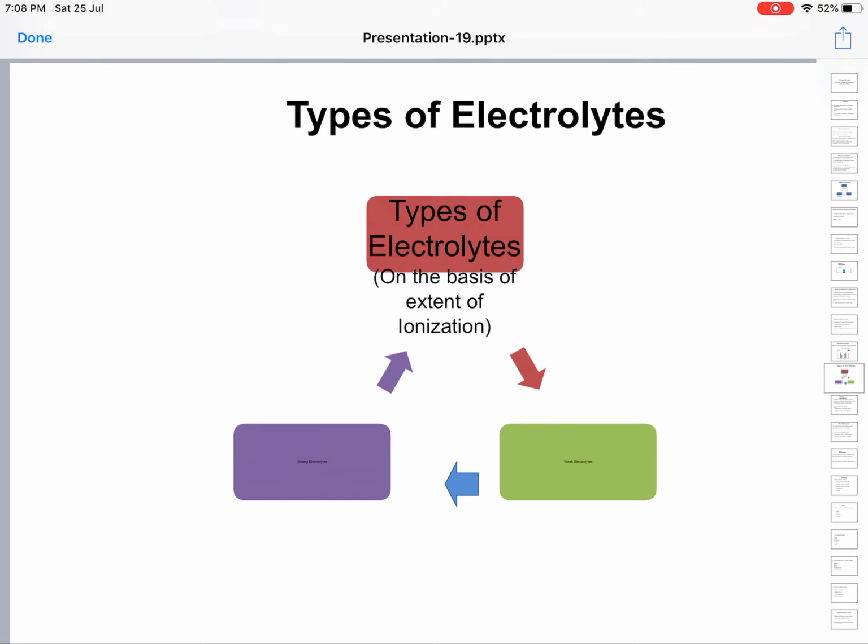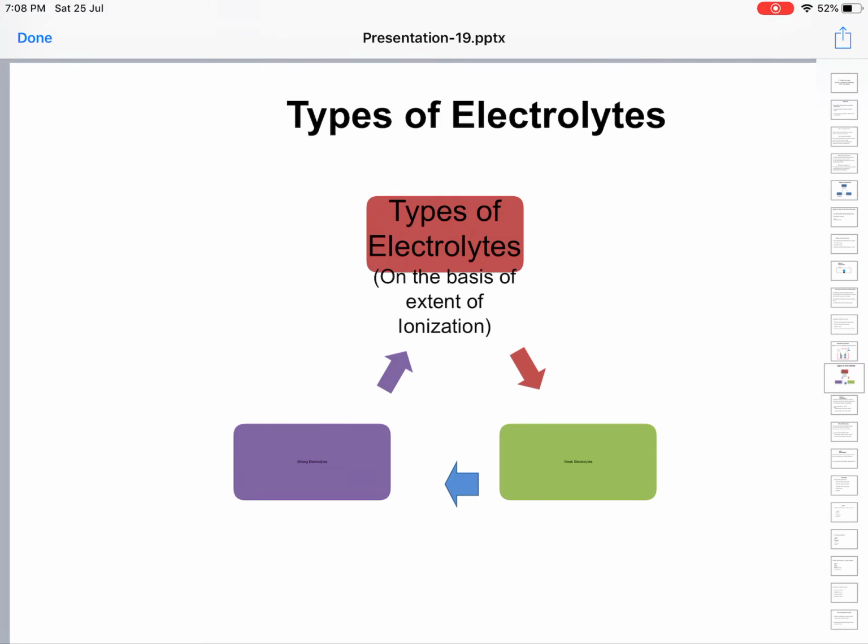Electrolytes are also called ionic substances. All acids, all bases, and all salts are examples of electrolytes. In aqueous solutions or in the fused state, ions become free for all of them, and they become good conductors of electricity.